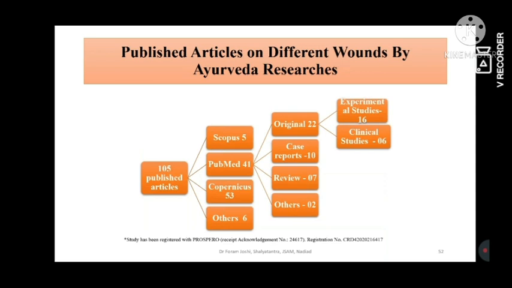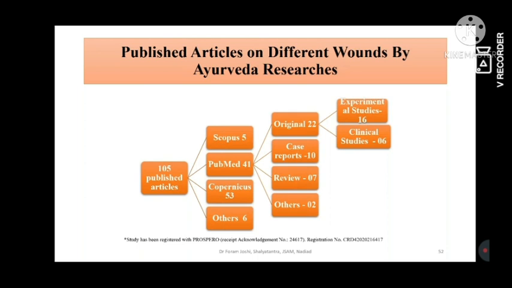There are 105 and more articles now, because this data was extracted in November of 2020, so right now there may be an increase in this data. There were 5 Scopus articles, 41 PubMed articles, 53 articles in Copernicus indexed journals, and others were 6. And in that you can appreciate the data: 16 experimental studies and 6 clinical studies were documented in PubMed, which is very little compared to whatever is being documented all around the world.